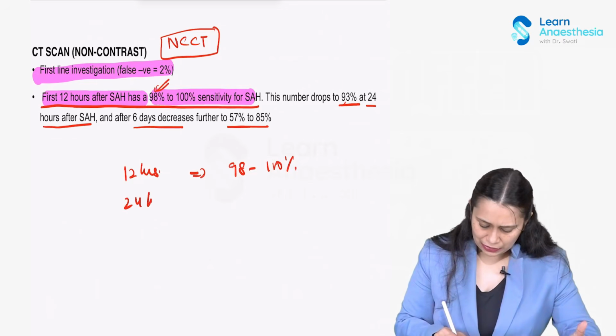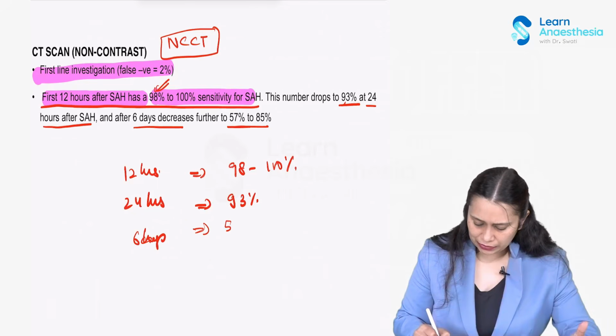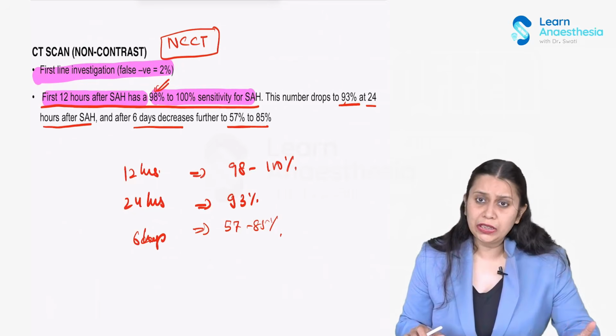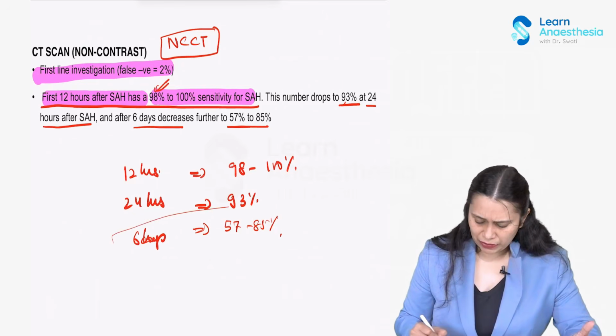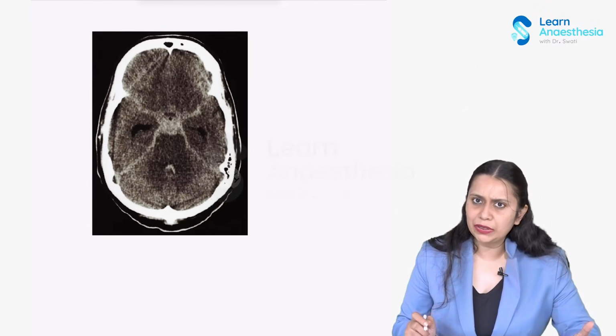In 24 hours, it decreases to 93%. And with 6 days of the onset, the sensitivity further decreases to 57 to 85%. Okay, so we would need some other investigation if the patient presents in a delayed way. So this is how it will present in the CT.